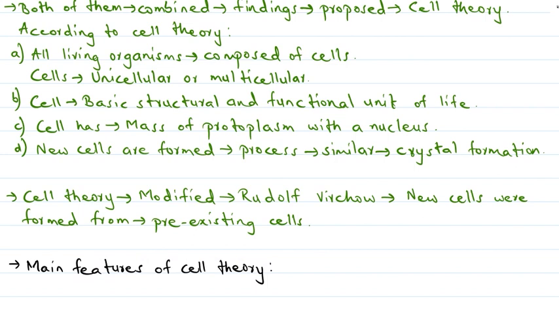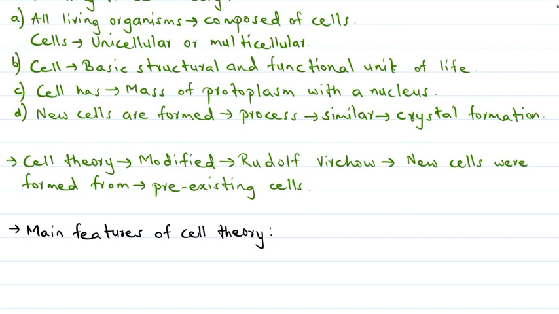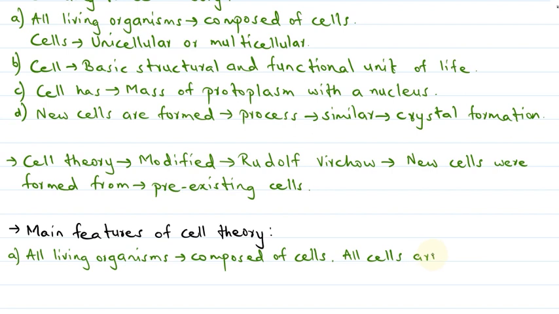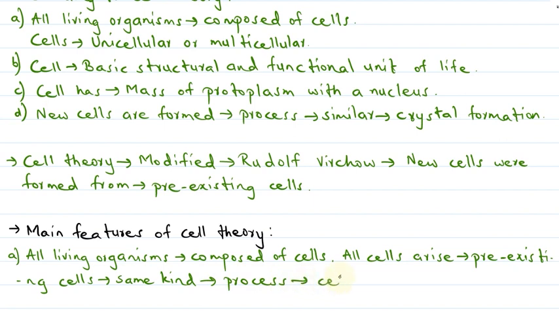It says that all living organisms, for example plants and animals, are composed of cells, and all cells arise from pre-existing cells of the same kind, by the process of cell division.